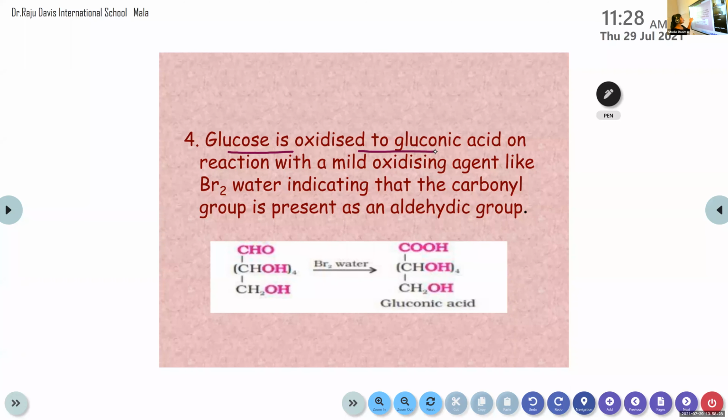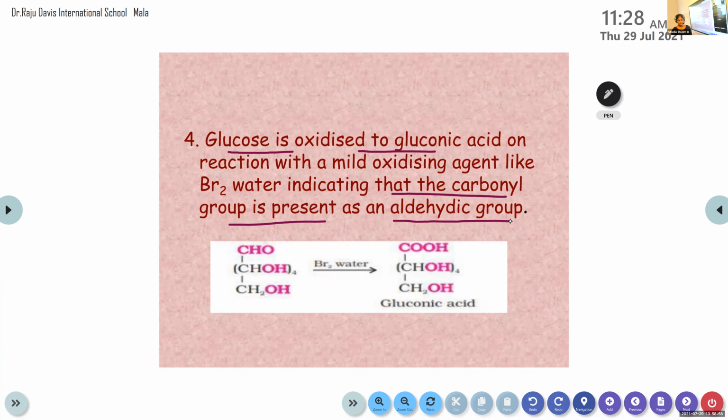Here we are using the mild oxidizing agent bromine water. It indicates that the carbonyl group is present as an aldehyde group. From this reaction we can confirm the presence of aldehyde.